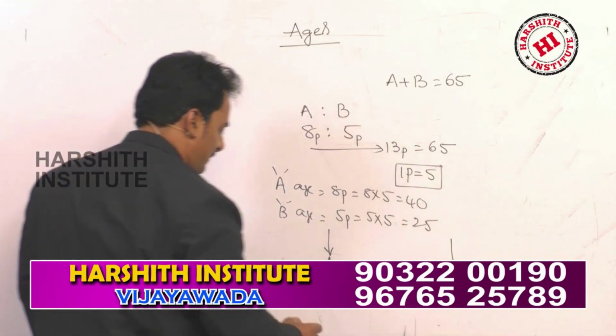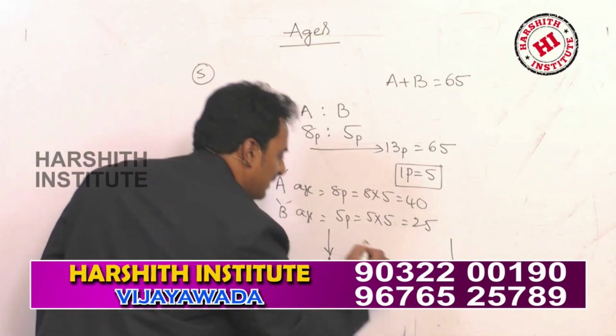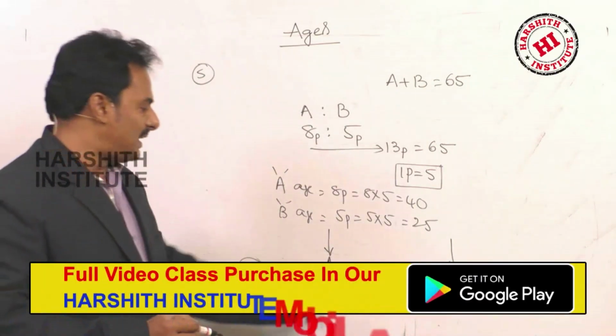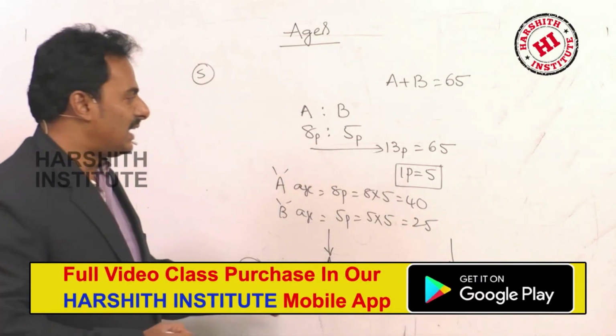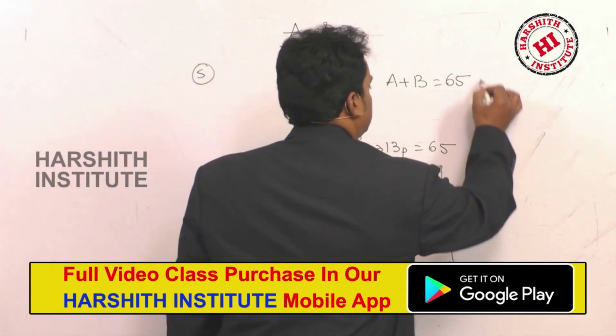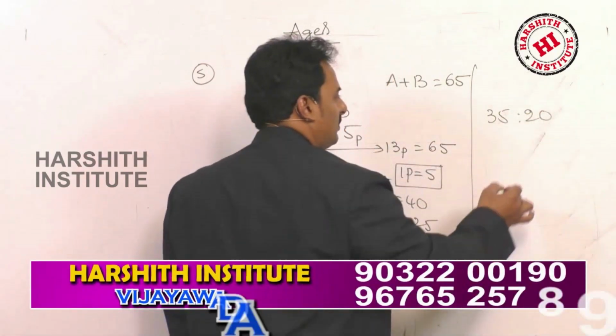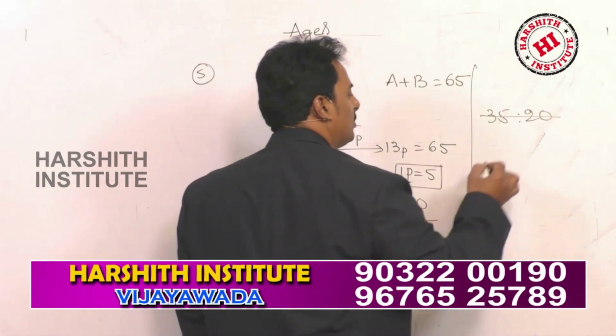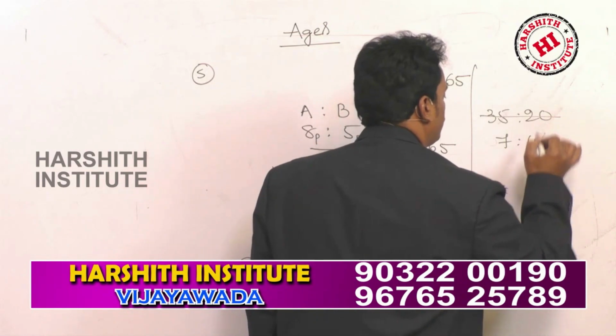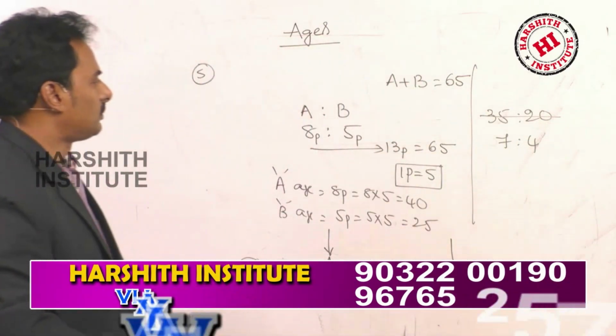That is 20. He is asking the ratio of the ages of A and B 5 years ago. That means 35 is to 20. Cancel out throughout the 5 table. 7 is to 4.